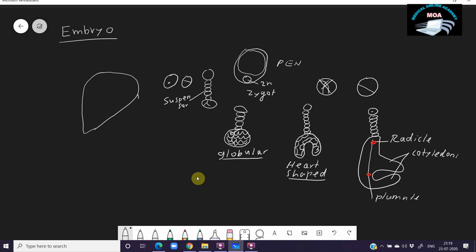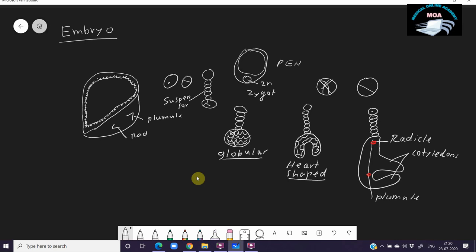On the wheat seed, on one end you can see the embryo. This is the embryonal axis, and this is the endosperm. The endosperm is separated from the embryo by a layer known as the aleurone layer. This is the aleurone layer, and this is the endosperm. Here the radicle is present, and this is the plumule, and this is the radicle.